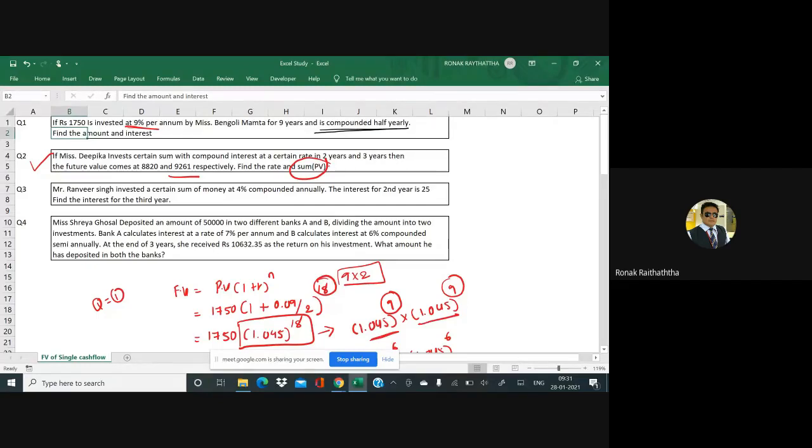Mr. Ranveer Singh invested a certain sum of money at 4% compounded annually. The interest for second year is 25. Find the interest for the third year.